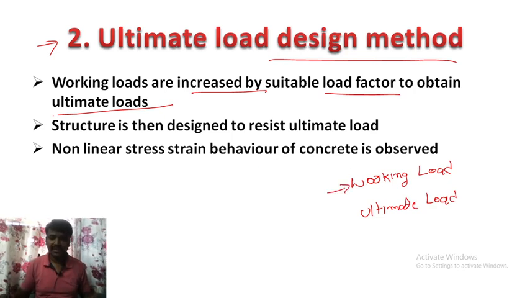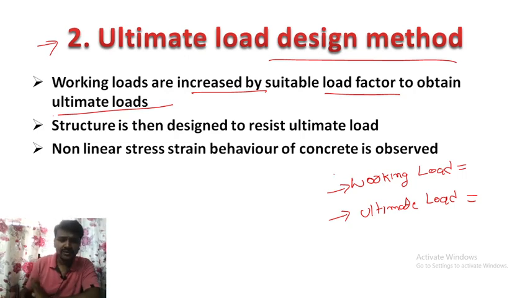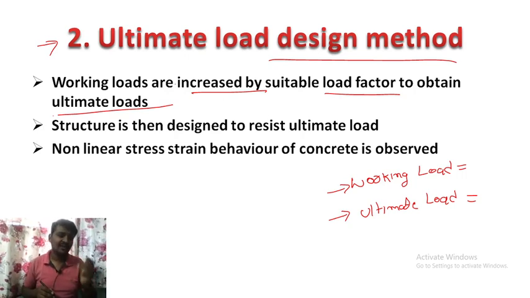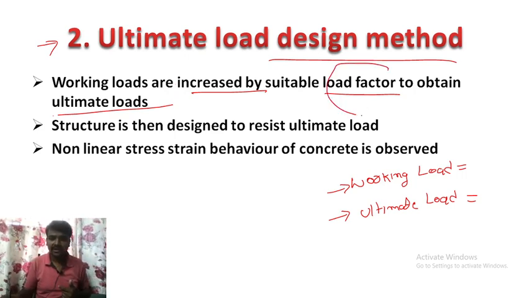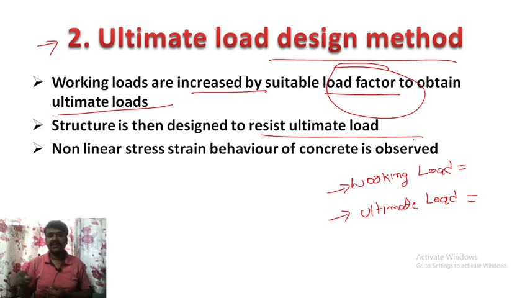Working load means how much load is actually appearing on the actual structure, and that value you take for the calculation is the working load. Ultimate load means you are multiplying by some factors or adding some extra value for safety or serviceability purposes. That is what we call the ultimate load. So in ultimate load design, they increase the value using load factors. The structure is then designed to resist the ultimate load.